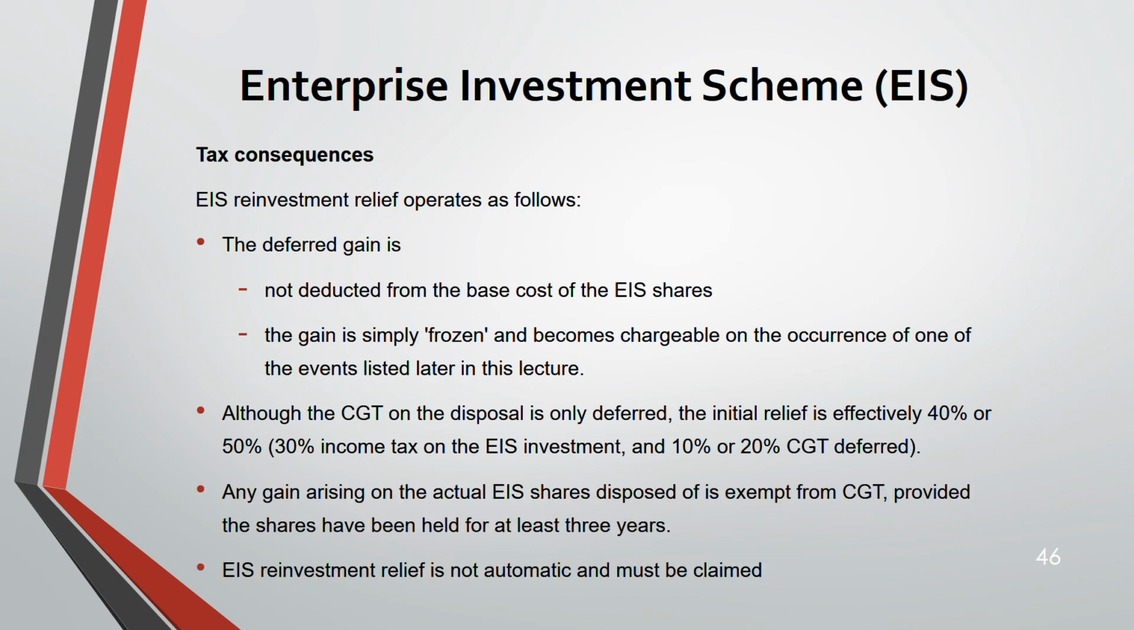Now, any gain arising on the actual EIS share disposed is exempt from CGT, provided shares have been held for at least 3 years. EIS reinvestment relief is not automatic and must be claimed. Anything not automatic, you have to claim. Remember, EIS reinvestment relief, you have to claim. See, when you are disposing the actual EIS share, that gain is exempt from CGT. You can only defer the CGT gain when we are replacing it. We are doing a reinvestment, at that time only. Otherwise, it's exempt. First time you sell is exempt.